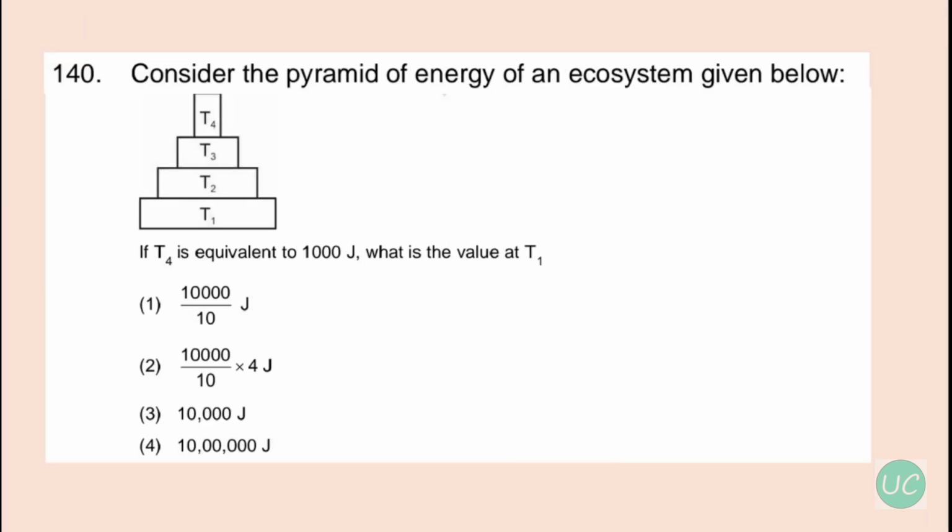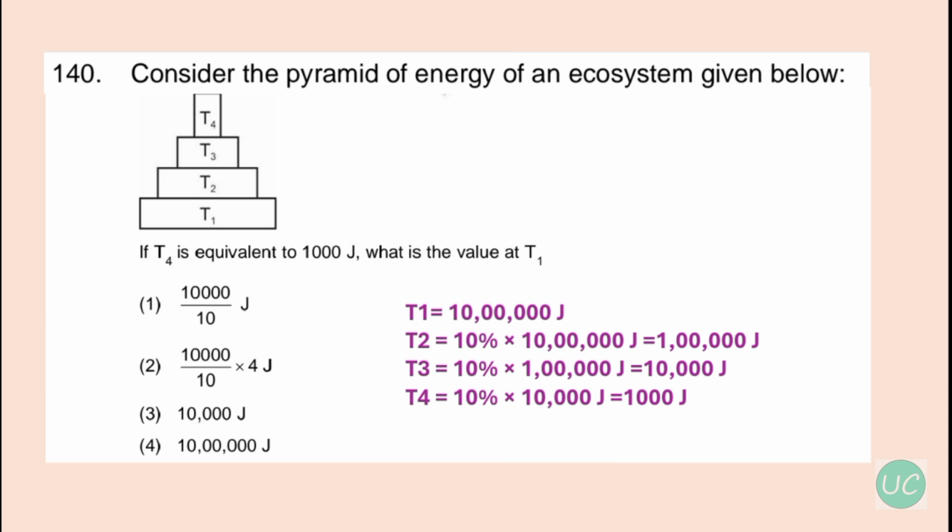Okay, our next question is, consider the pyramid of energy of an ecosystem given below, and it has 4 levels, T1, T2, T3, and T4. And if T4 is equivalent to 1000 joules, what is the value at T1? Okay, so now here the T4 level has 1000 joules, and according to the 10% law, which states that only 10% of energy is transferred to each trophic level from the lower trophic level to the upper level, the value at T1 has to be 10 lakh joules or 1 million joules.